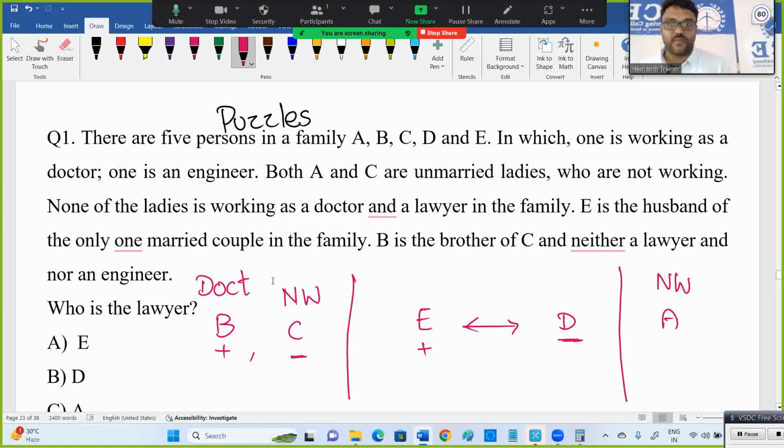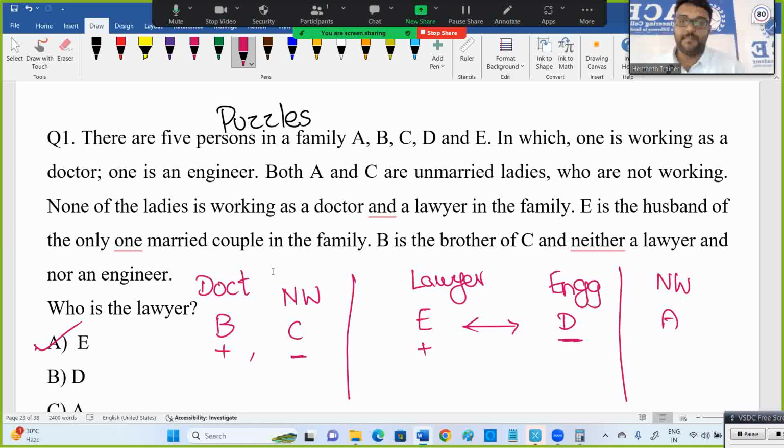Now, is there anything? None of the ladies is working as a doctor. Yes, fine. So doctor is given to B already, and a lawyer. So D is not the lawyer. E is the lawyer, right? Because none of the ladies is working as a doctor or lawyer. So the lady who is working is an engineer. So E is a lawyer. Maybe in the next question, for the same data they may ask you who is the engineer, who is the lawyer. This is fine. Who is the doctor? They may ask you like that.